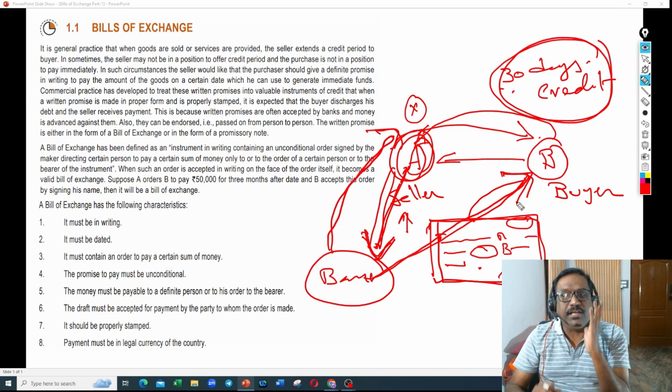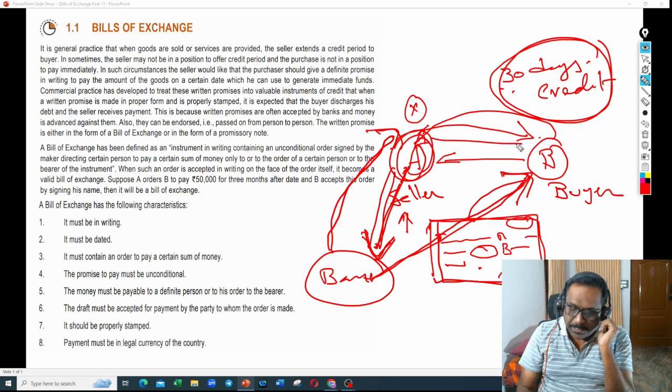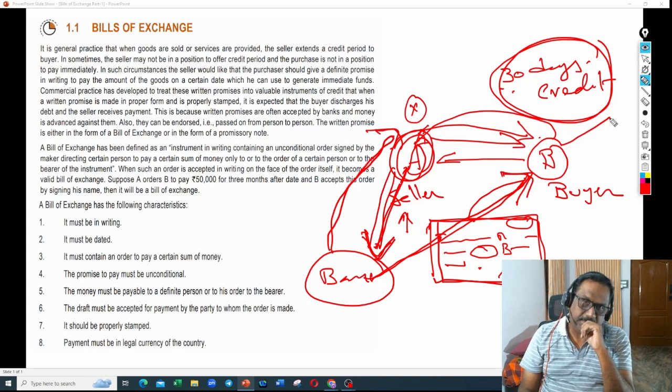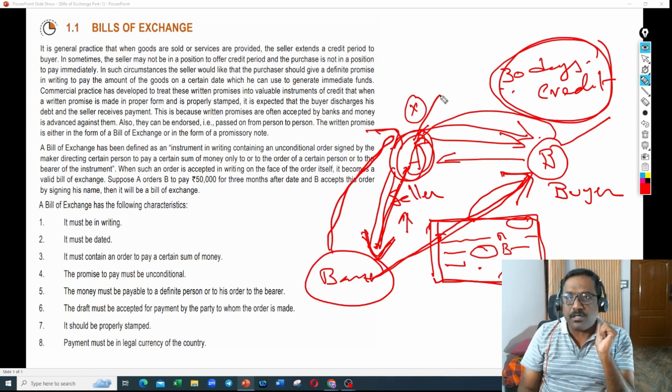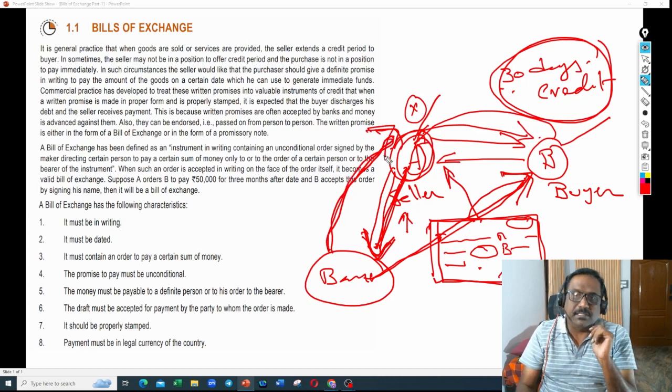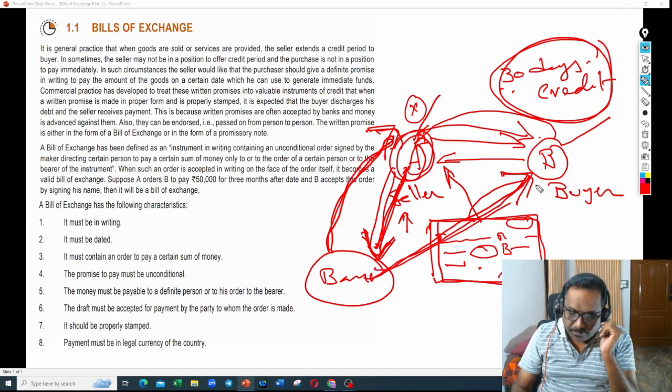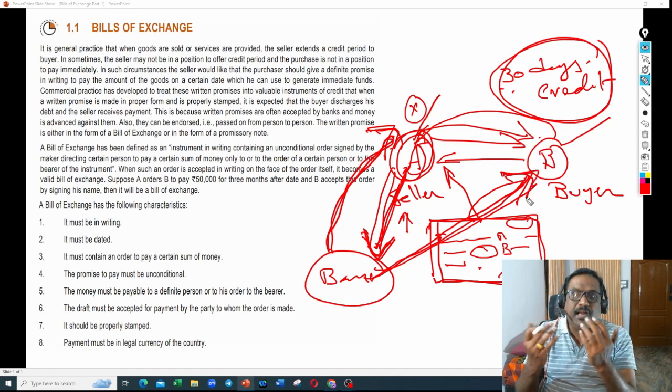Now in this story, A sold goods to B. B got his benefit. A also wanted to sell the goods, so he also fulfilled his requirement. But A's major requirement is what? He needs money immediately. For that, what he did, he wrote this written document, B accepted, and he sent the document to the banker, and he got the advance money on the day the bill is written. So he got this amount immediately. On the 30th day, what happened? The banker went to B, gave that bill and took the money.